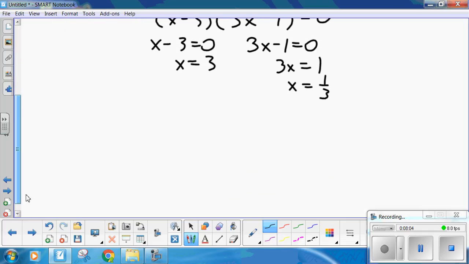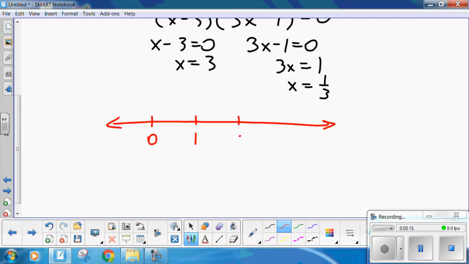Now, I'm going to stop there because I know I'm going too fast. Think about it for a minute. So my two critical values are at 1/3 and 3.